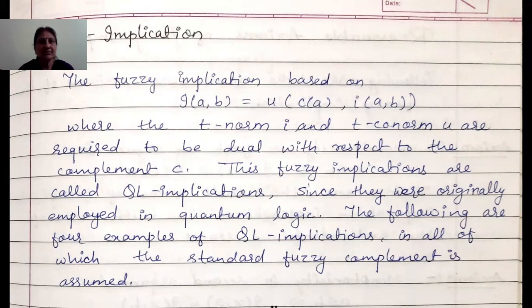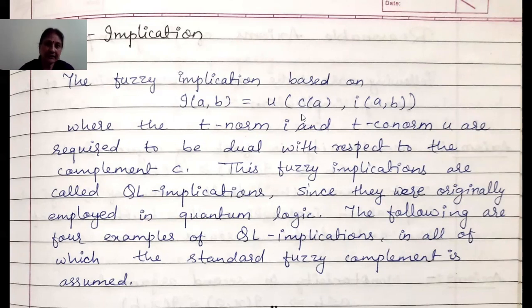And why is this fuzzy implication called QL implication? Because it was first employed in quantum logic. So from the word quantum, we have taken the letter Q, and from logic, we have taken the letter L. So it is QL implication. We have 4 examples of QL implications, in all of which the standard fuzzy complement is assumed. That means in all the 4 examples, we will take C(a) is equal to 1 minus a.